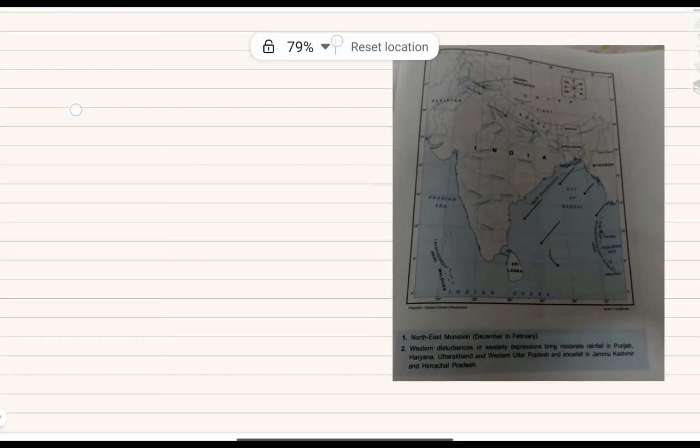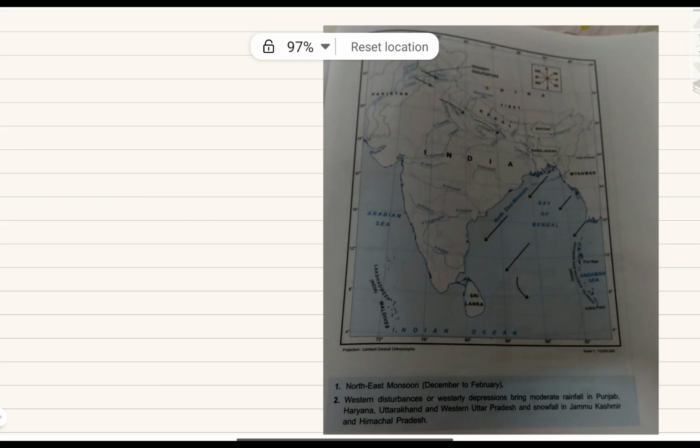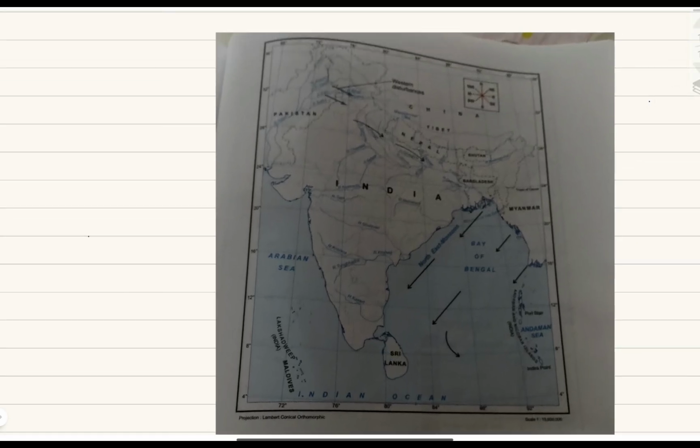And here is a map, children. In this map you can see two areas getting rainfall in winter. One gets rainfall from western disturbances that originate from the Mediterranean Sea and hit the northwestern part of India.